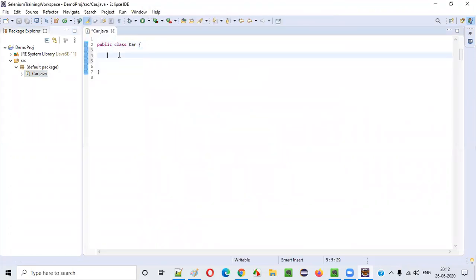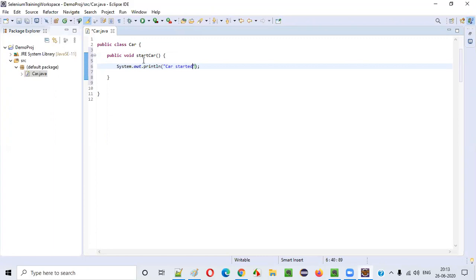Inside this Car class, I am creating a normal method first, not an abstract method. Public void startCar. Let's say the name of the method is startCar, and this is a normal method. The normal method generally has a method body like this. Now inside this method, I'll write some Java statements, like "Car started". It's a sample statement inside the method body of the startCar method.